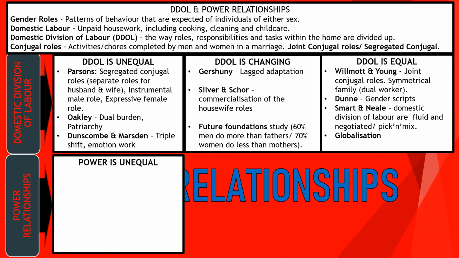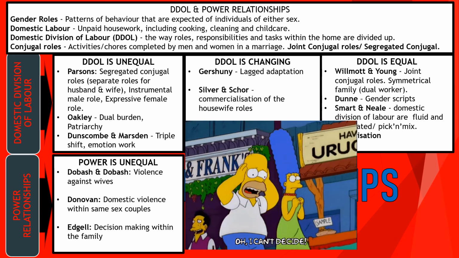Now, in terms of power remaining unequal, we've got Dobash and Dobash, who talk about violence against women. From the feminist perspective that they take, domestic violence is a form of patriarchal aggression and is a way of men asserting their power over women. Donovan talks about domestic violence within same-sex couples. So again, domestic violence happens within same-sex couples as well, just as it would in heterosexual couples. And it does highlight, interestingly, that there's a material element. Money is often a key factor in violence. So it highlights inequality when domestic violence occurs, but it may not necessarily be down to gender.